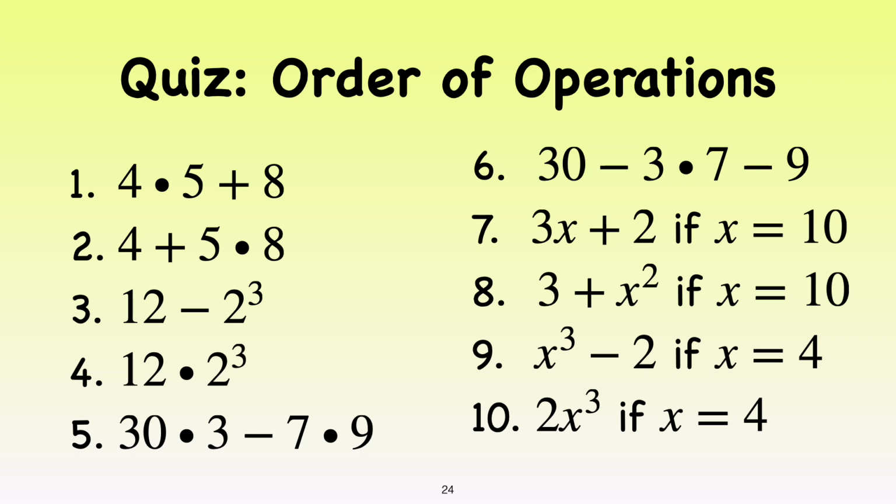Number 5 is 27. 6 is 0. 7 is 32. 8 is 103. 9 is 62. 10 is 128. If you're having trouble with these, pause the video and try again, and consult with your instructor or your very good guide.